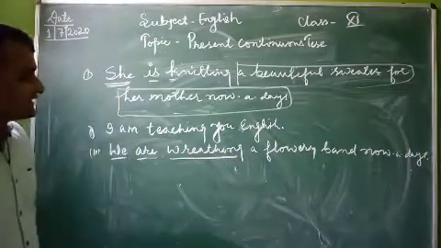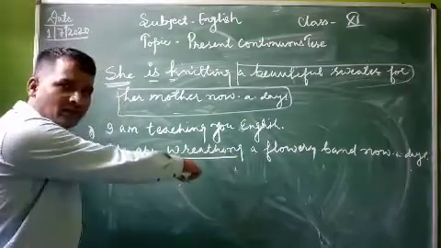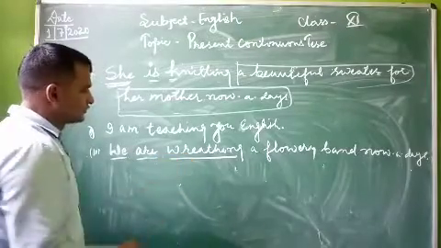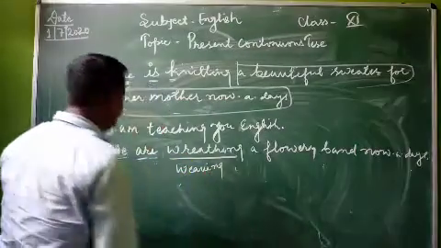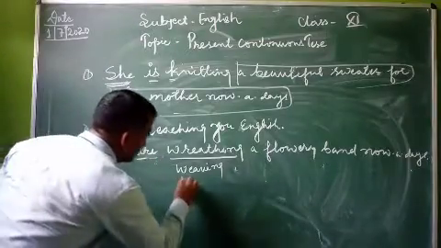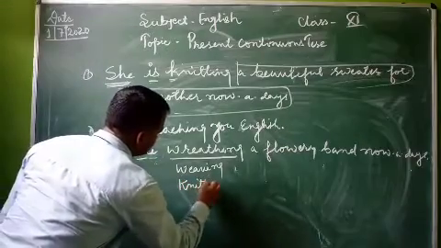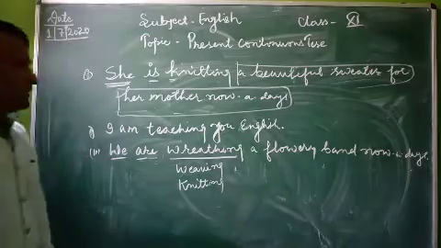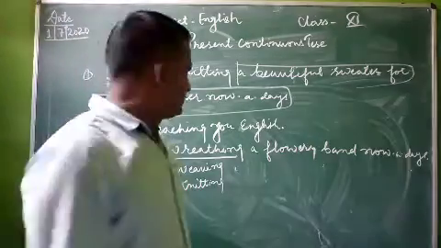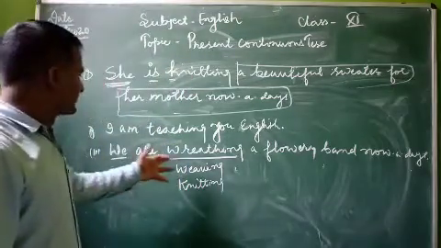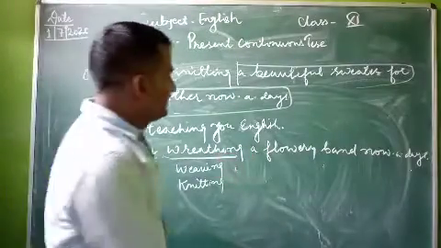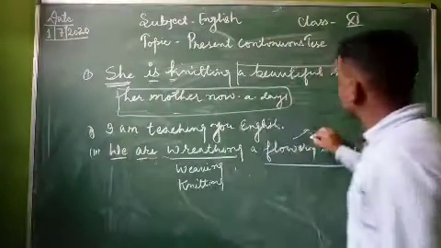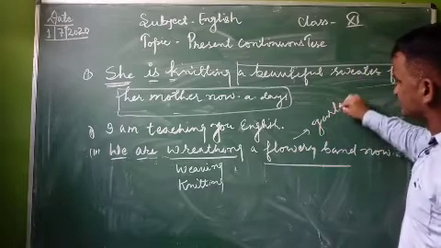Here, as a substitute for the word reading, you can write weaving or knitting also. If you have sound vocabulary, you can easily understand. We are reading a flowery band. Here the meaning of flowery band is garland.